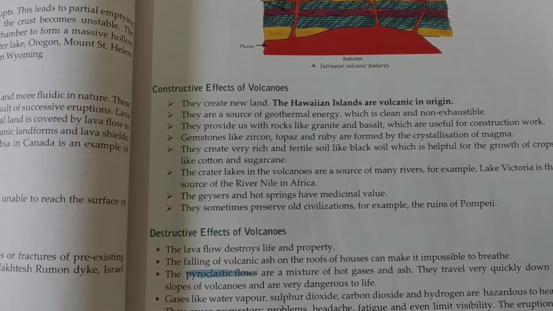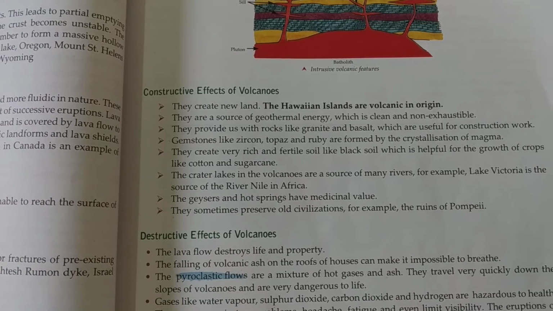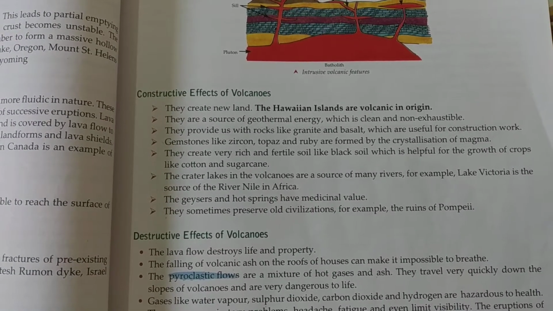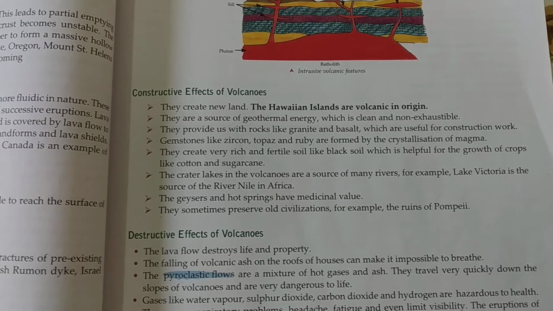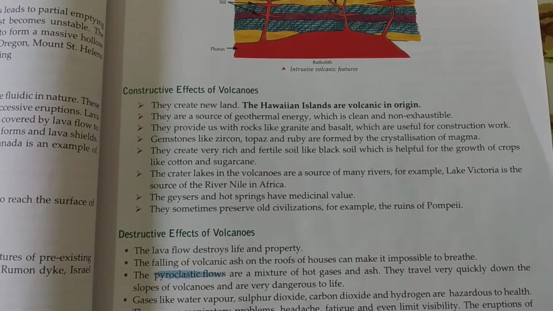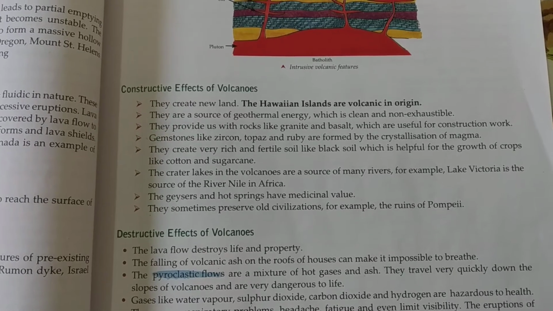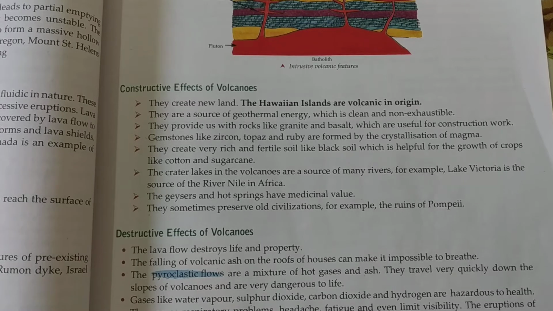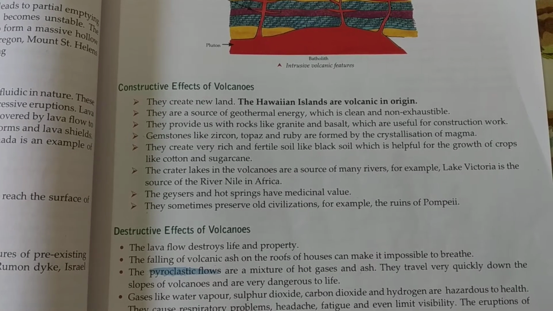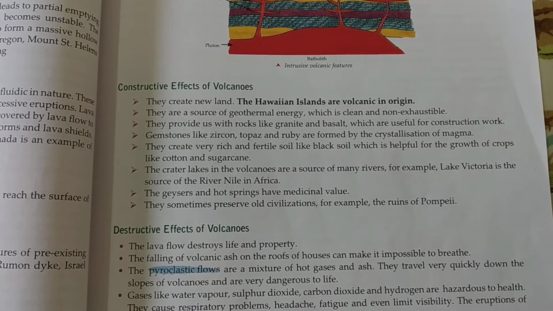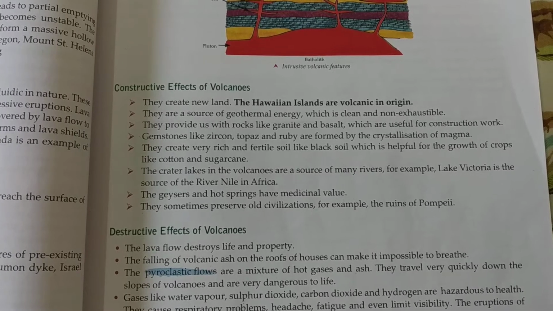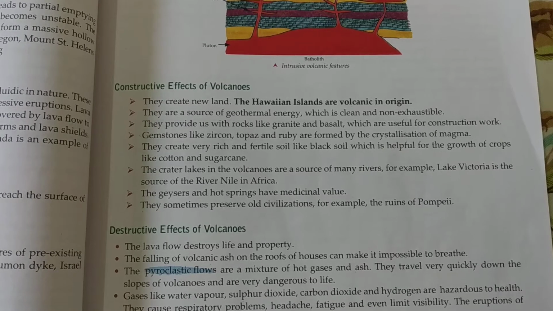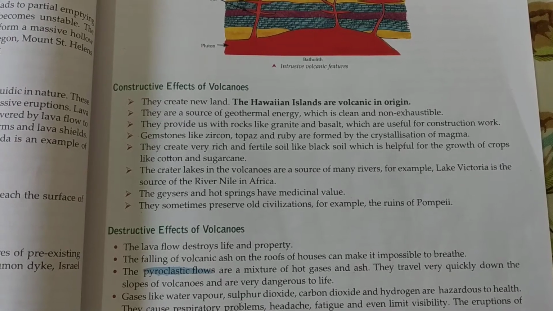Constructive means after the volcano takes place, landforms are created. Some new construction takes place. What are those constructions? Let us see. They create new land. For example, the Hawaiian Islands are created because of volcanic eruption, and they are volcanic in origin, and therefore volcanoes create new land. This is the first point.